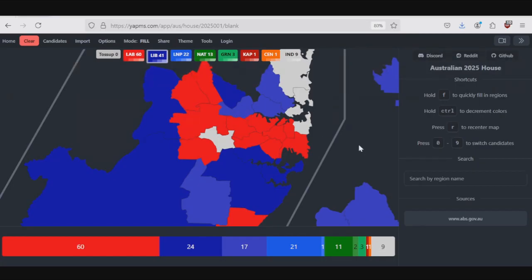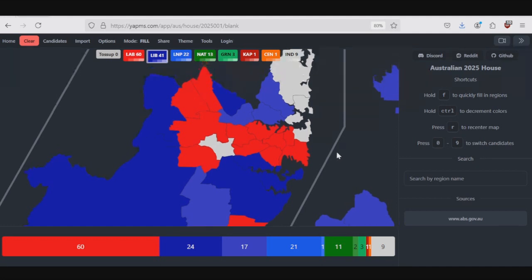But my suggestion here is that either Reid or Parramatta will go to the coalition. They're right next to each other. Reid is on a larger margin than Parramatta. But yeah, that MRP just said that Reid was 50-50. So yeah, I'm not exactly sure what the story is there.